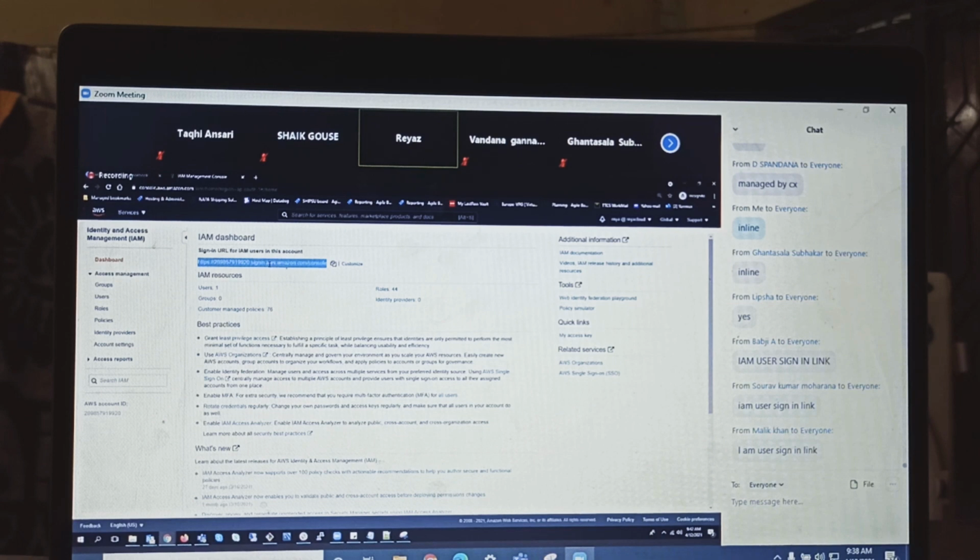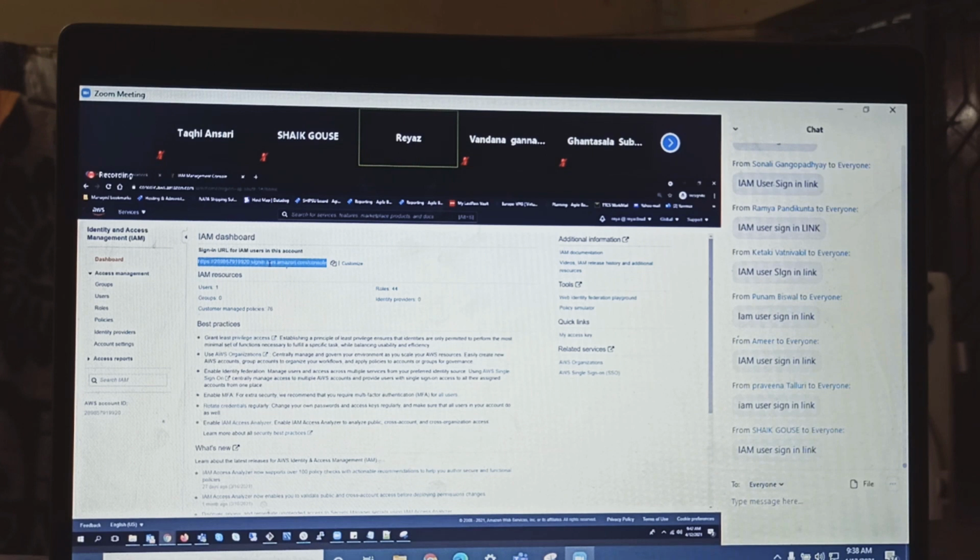Guys, whenever you are in an interview, the technical terms that you use matter the most. If you say link, sir, link, login link, not login link, not this AWS link, no, that's not good, right? So call it the IAM user sign in link.